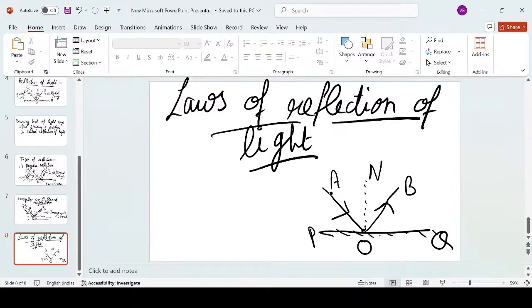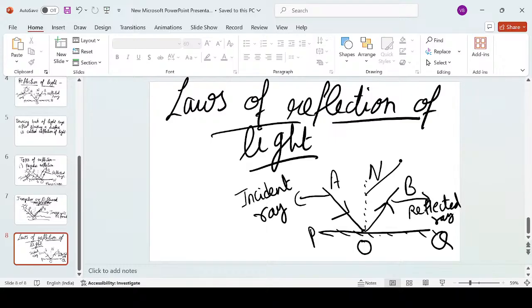Now let's name them. This is the incident ray. This is the reflected ray. This we are calling the normal. And this point O is the point of incidence.